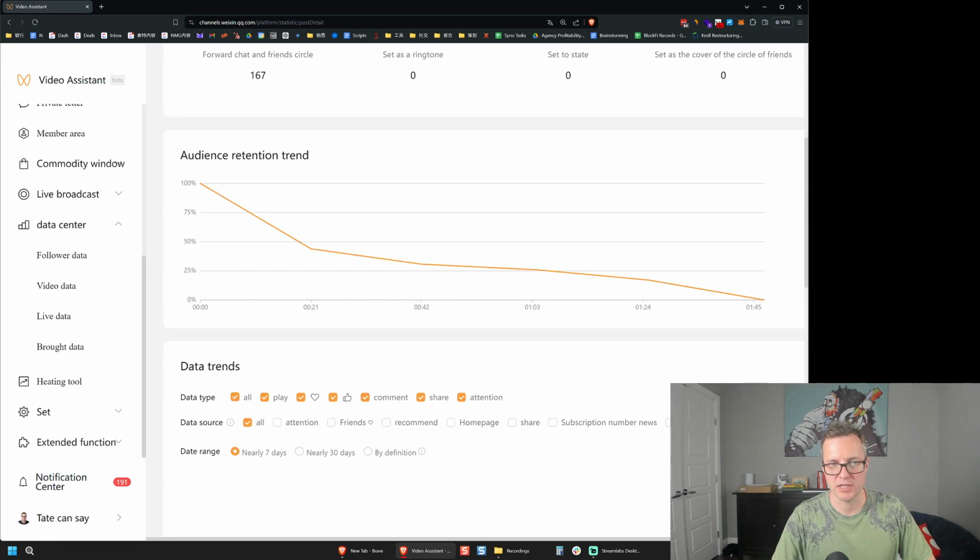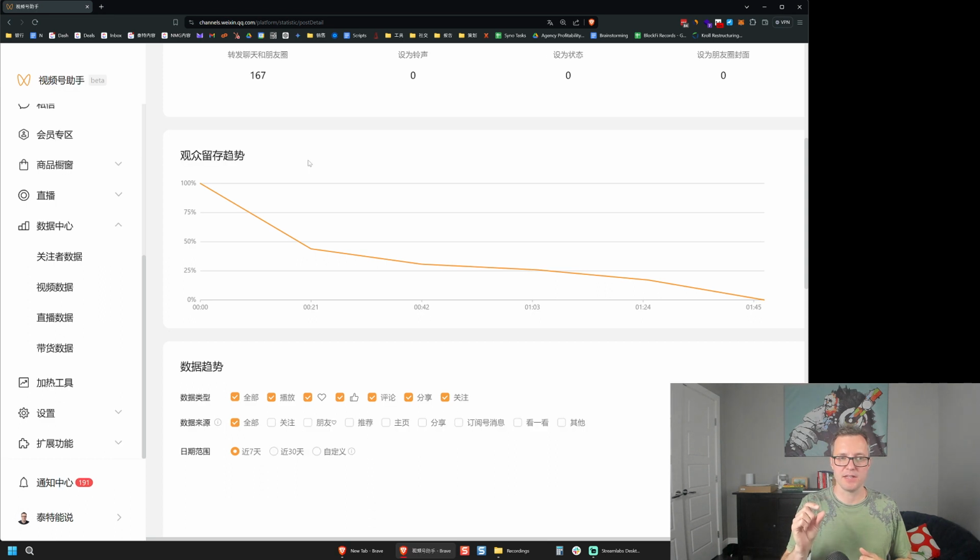This is the audience retention trend, and I really wish that it was more granular. On other platforms like YouTube, TikTok, Douyin, you get data that is down to just a few seconds. I think it's second by second on TikTok now, and on Douyin, it's like once every 3 seconds. And when the data is that granular, you can know exactly what you said that caused people to drop off. WeChat doesn't really have that, so it's a bit harder to analyze this. Still, it is useful though.